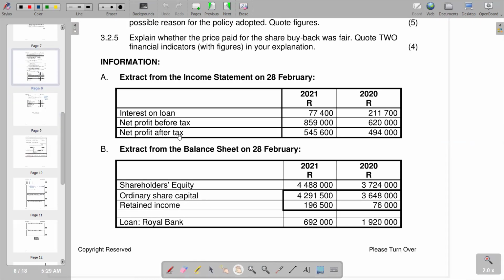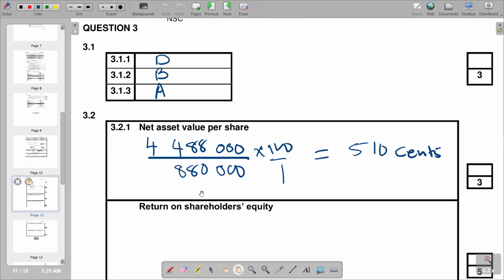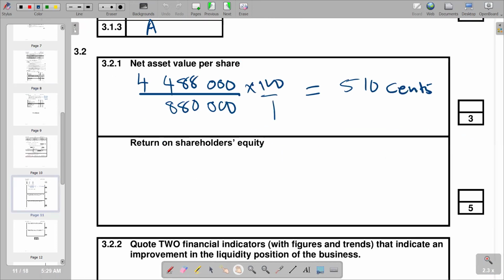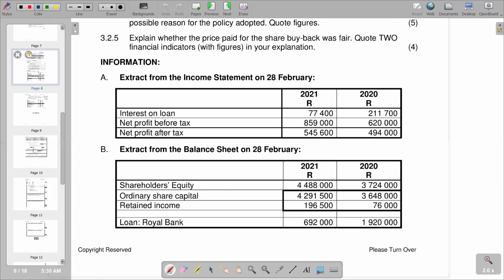This one is the net profit after tax, 545,600. We have it here for the current period. So we come here, we see, remember we are saying it's over average shareholders' equity. So it means we have to add the shareholders' equity. Shareholders' equity is the denominator. We are saying 724,000. The total that we get, we divide by 2.